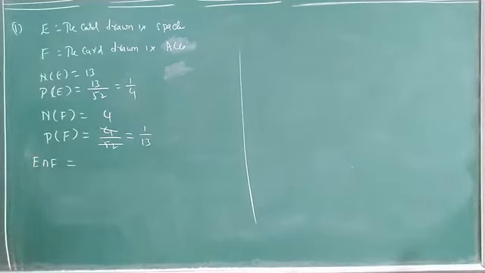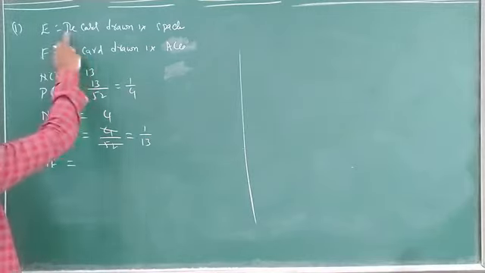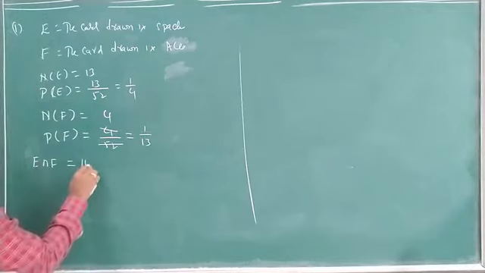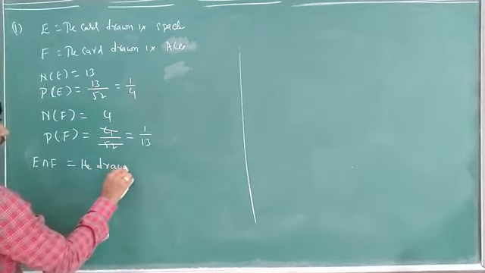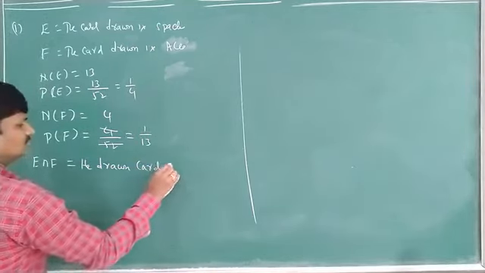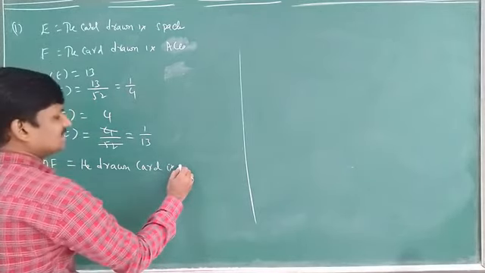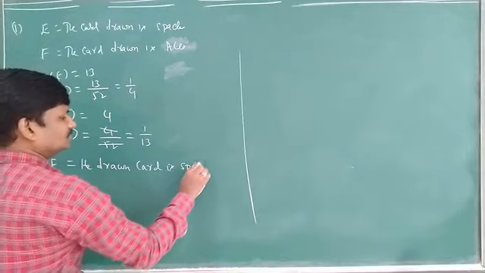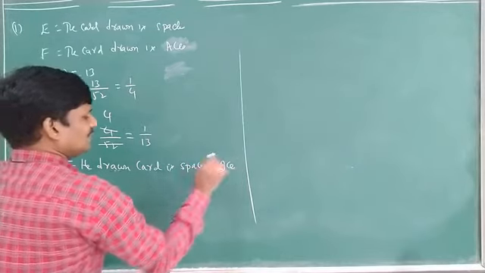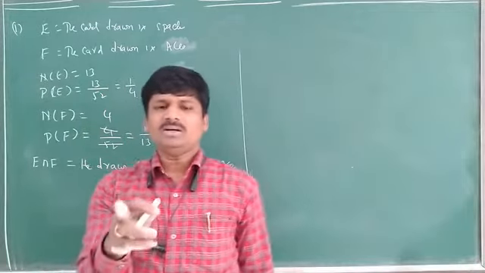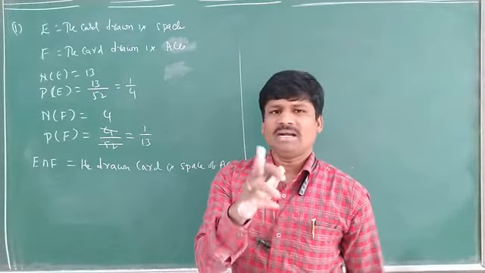Next, E intersection F. What is E intersection F? The card is spade and ace. How many are there? Ace of spade. Actually, how many aces are there? 4: 1 club, 1 spade, 1 diamond, 1 heart.